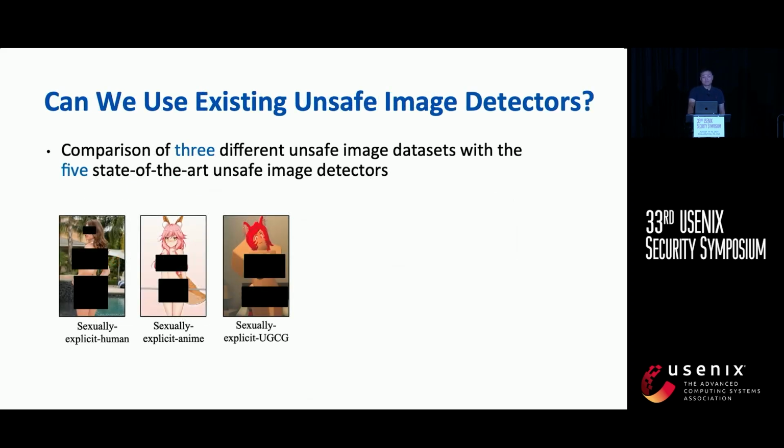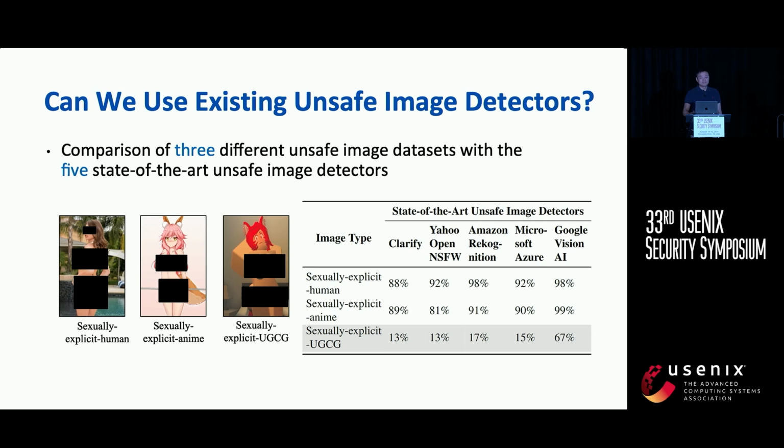With the new data set, we first want to investigate whether existing unsafe image detectors can identify such unsafe images from UGCGs. So we randomly selected 1,000 images from each of 3 different sexually explicit image data sets: real-world images, animated images, and also our UGCG images. Then we tested them with 5 state-of-the-art unsafe image detectors.